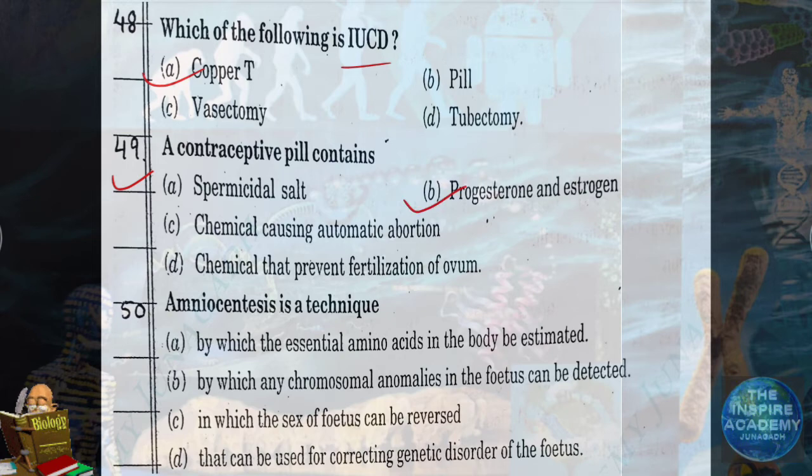Option B. Question number 50. Amniocentesis is a technique by which we can find out chromosomal abnormalities. So option B is correct, by which any chromosomal anomalies in the fetus can be detected.